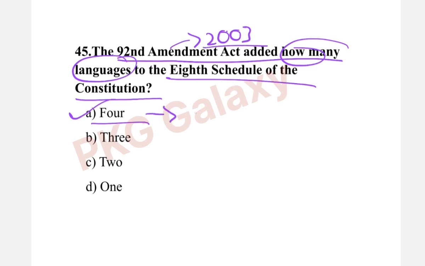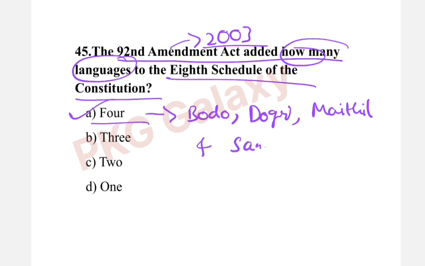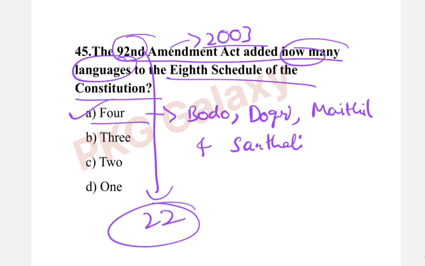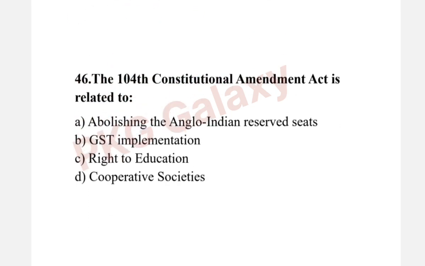Those 4 languages are Bodo, Dogri, Maithili and Santhali. This Amendment Act increased the number of languages to 22. So now we have totally 22 languages in the 8th schedule of the Constitution. Next question.